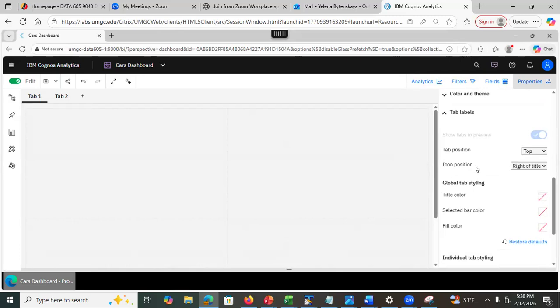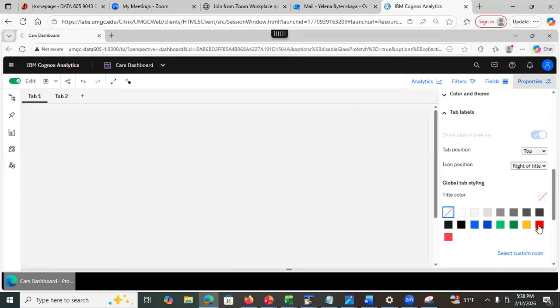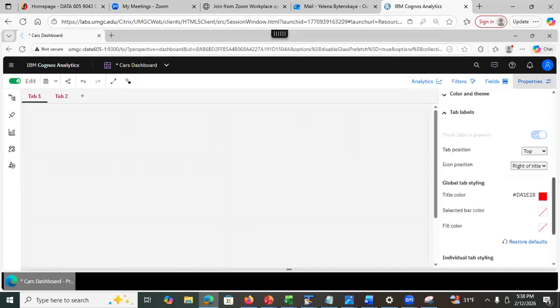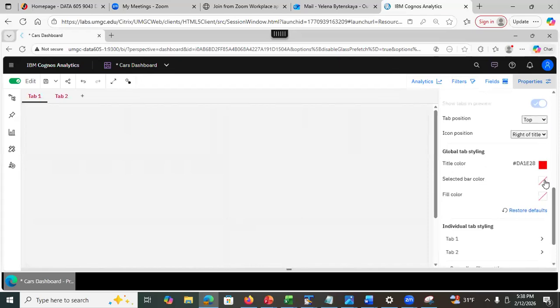I'm gonna keep it the same, but I'm gonna change the title color to red, right? And then selected color is green. Sorry, I don't mean to make a traffic light, but I just wanted to show you that you can change the properties of the tabs, okay? And I can change the fill color, etc. So those are the properties for all tabs.